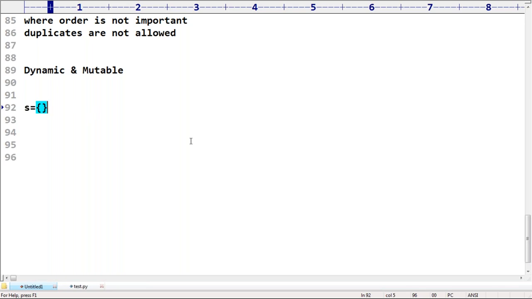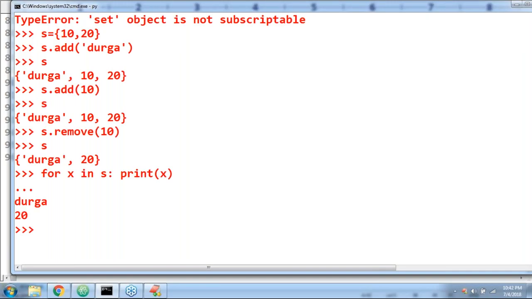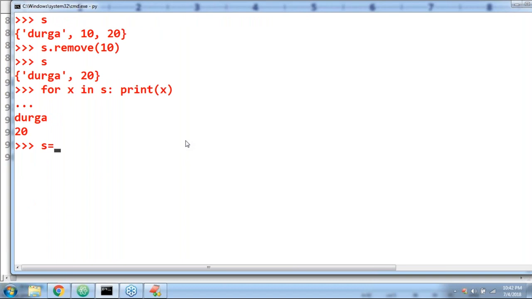How many elements are there in this set? Zero elements. So that's why it is an empty set. It is an empty set. Correct or not? Yes, it is an empty set. Empty set, S is equal to this. If you print s, happily it is going to come. If you ask type of s,